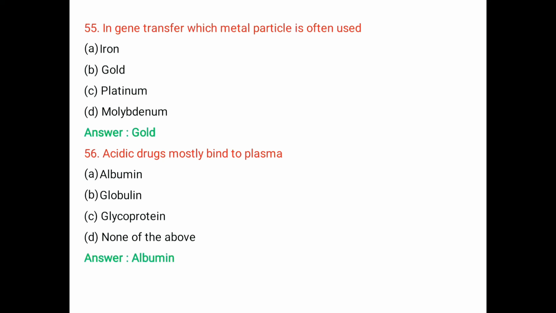Question number 56. Acidic drugs mostly bind to plasma: A. Albumin, B. Globulin, C. Glycoprotein, D. None of the above. The right answer is albumin. Acidic and neutral drugs bind with albumin. Once the albumin is saturated, the acidic and neutral drugs bind with lipoproteins. Basic drugs bind with alpha-1 acid glycoproteins.